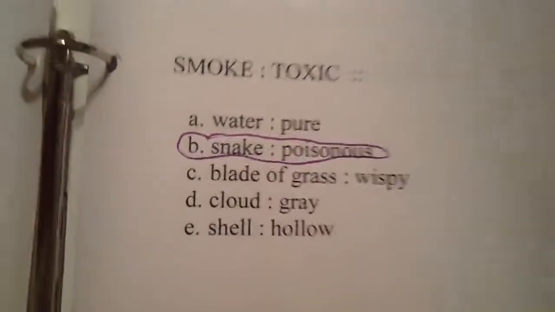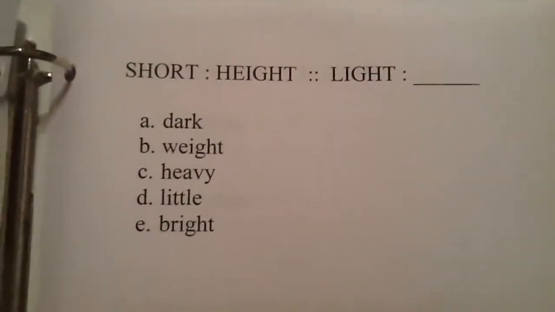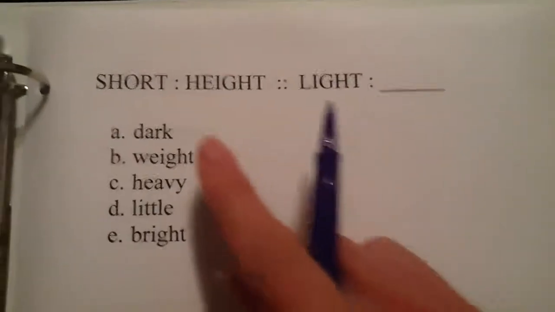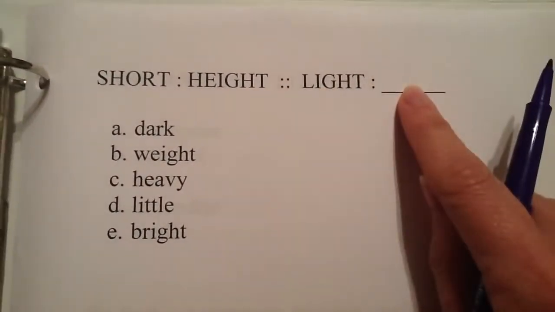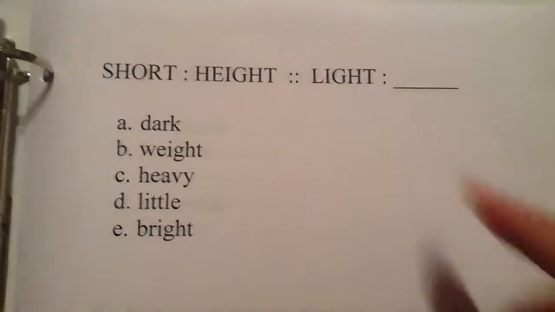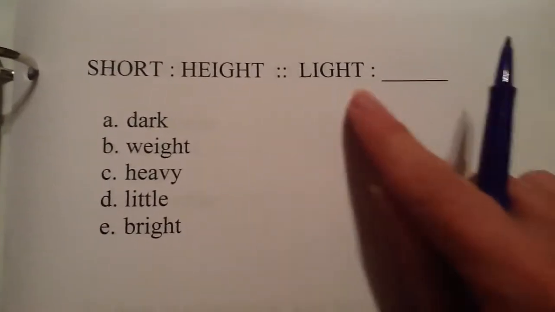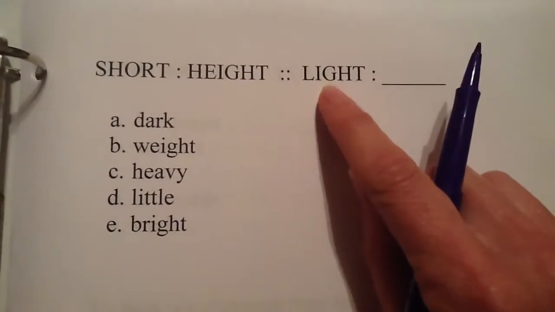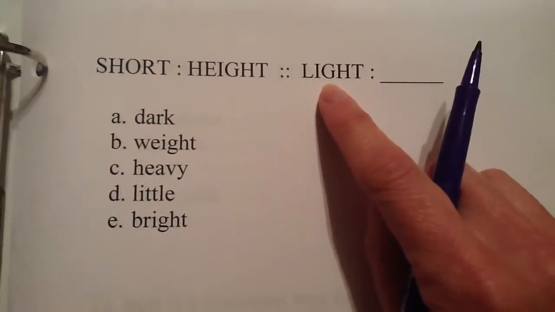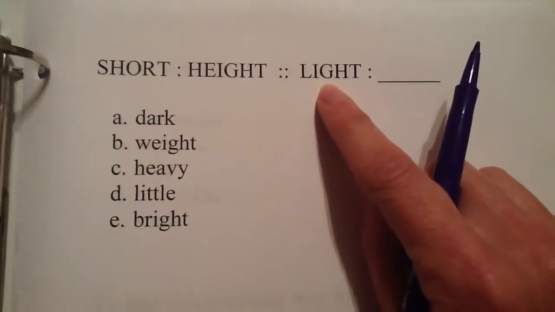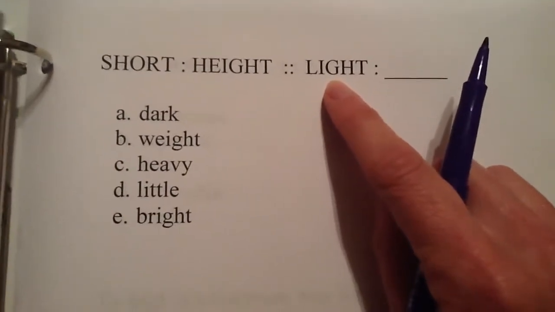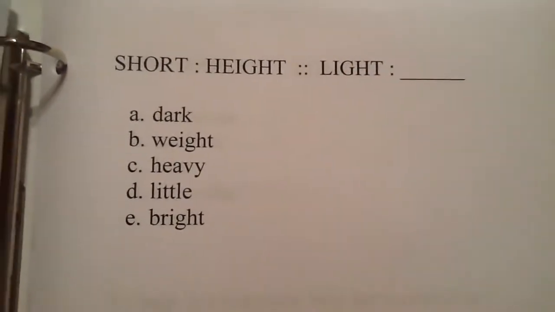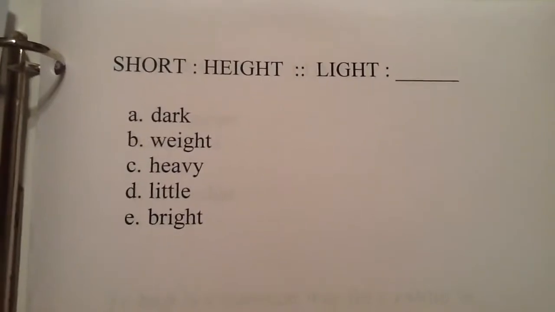Let's go on now. We're going to see that part of speech trick is really going to help us on this one. This analogy reads, short is to height as light is to blank. Well, this is pretty tricky because I'm looking at this word light and I'm wondering, is this the kind of light that might come from a lamp or the sun? Or is this the kind of light that means not heavy or something else? This is where parts of speech can really help you to solve your puzzles well.